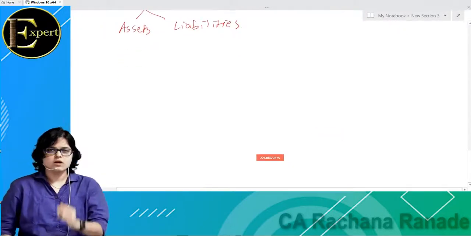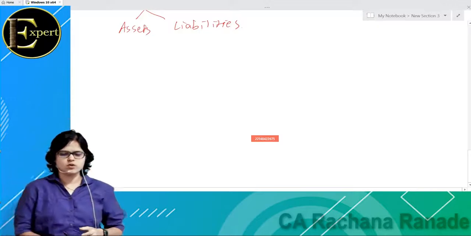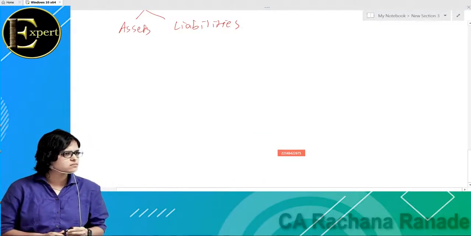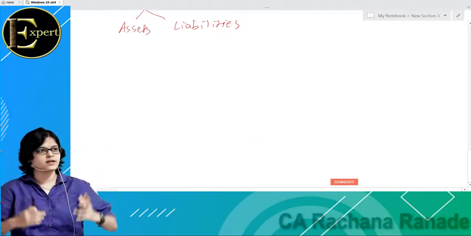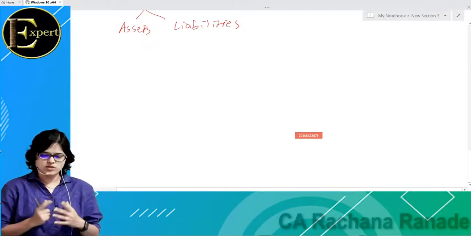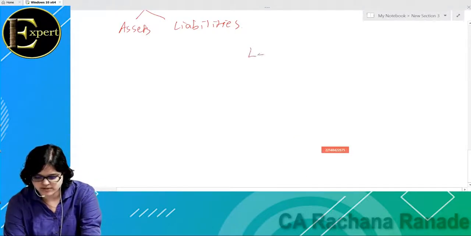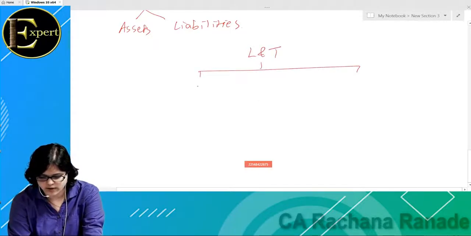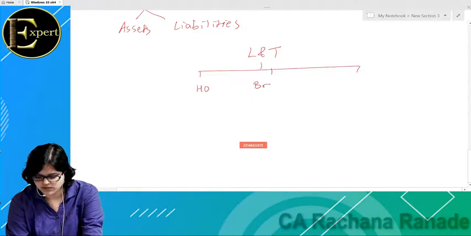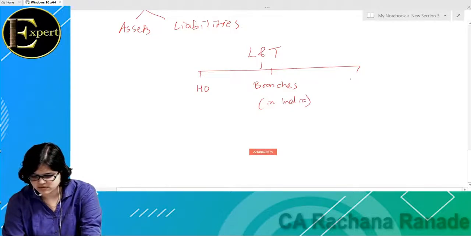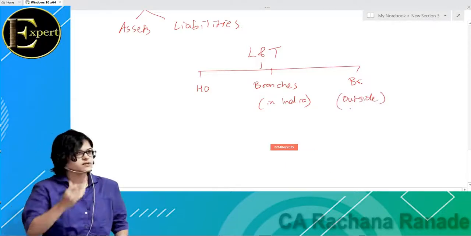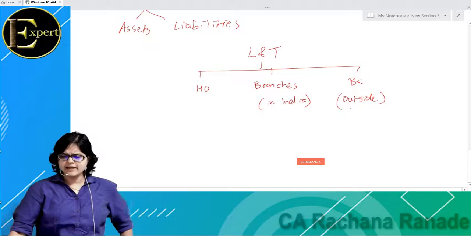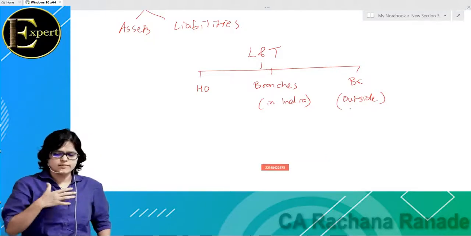Larsen and Toubro, the company that we are talking about, do you think that they have only one branch in India? Or multiple branches रहेंगे? Multiple branches. Do you think branches only in India or branches even outside India? Branches even outside India. So in this case, what will happen? Let us say I'm talking about Larsen and Toubro. They'll have one head office. They'll have some branches which are in India. And there could be branches outside India. Correct?